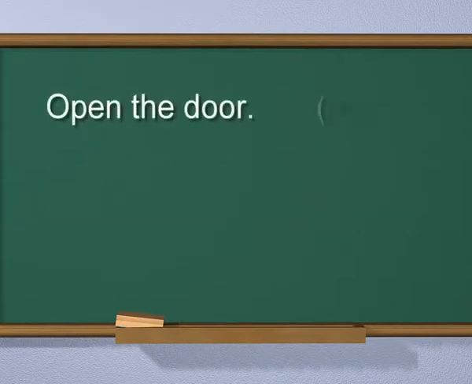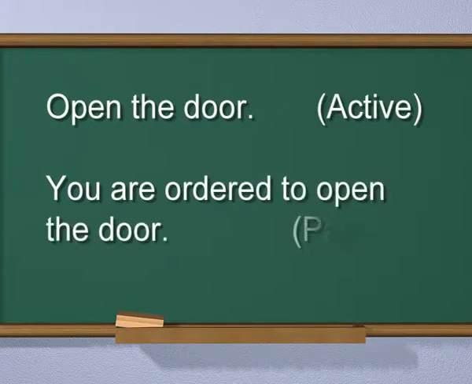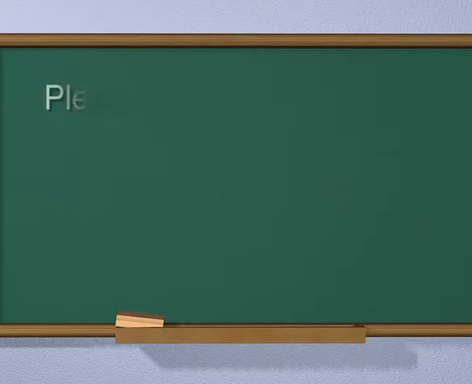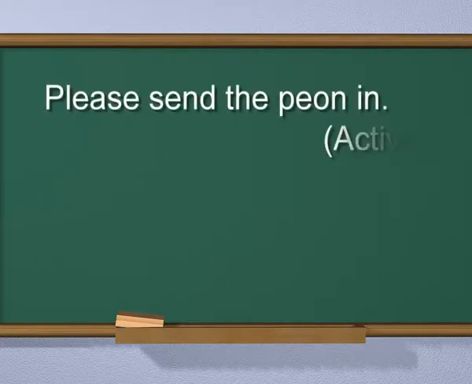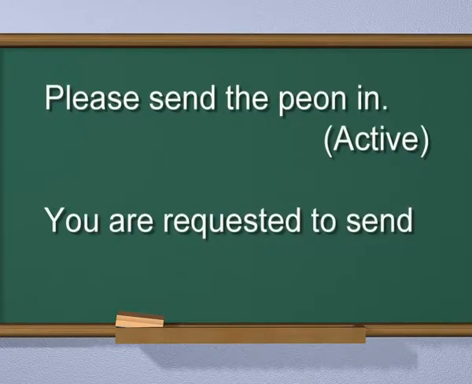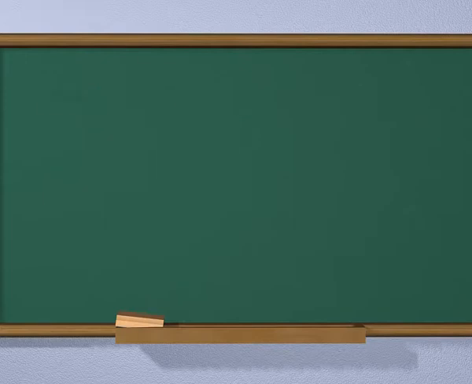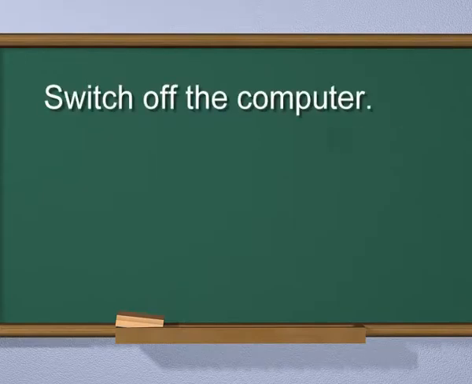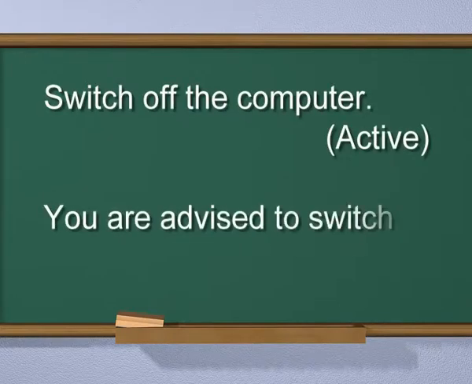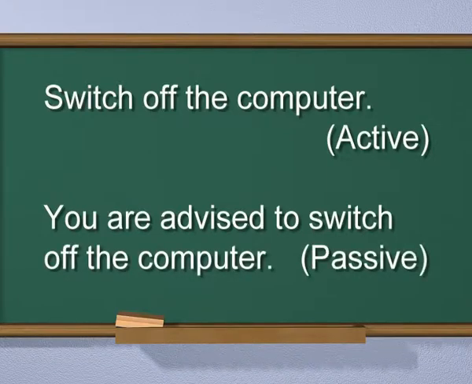Example, open the door. Active. You are ordered to open the door. Passive. Please send the peon in. Active. You are requested to send the peon in. Passive. Switch off the computer. Active. You are advised to switch off the computer. Passive.